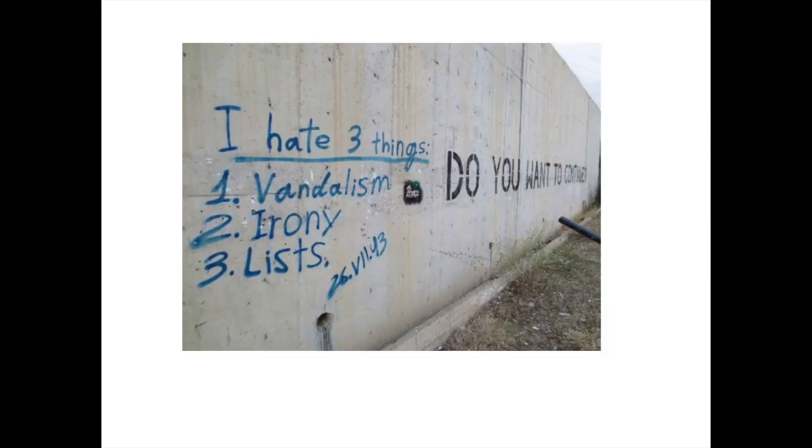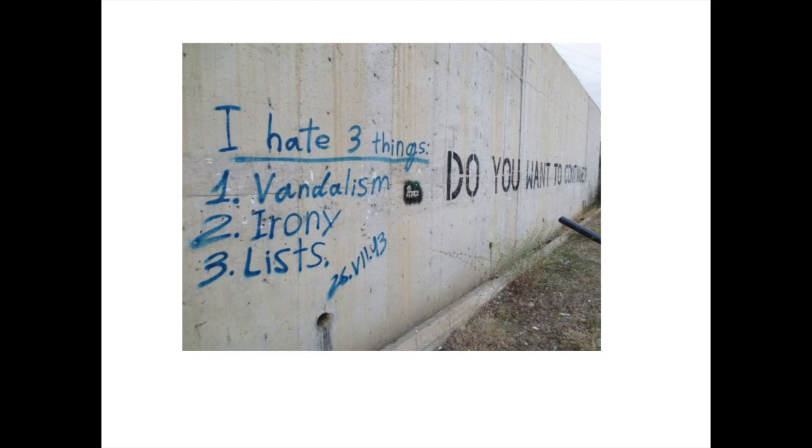Check out this list. It says, I hate three things: vandalism, irony, and lists. However, the person is a vandal, and the person did create a list.